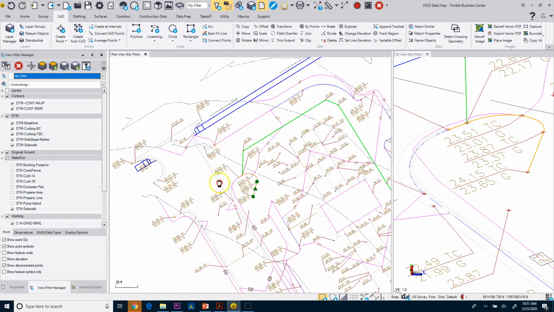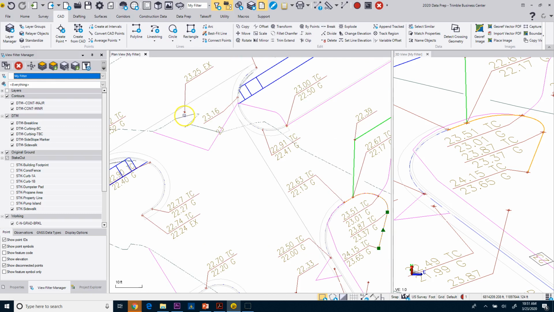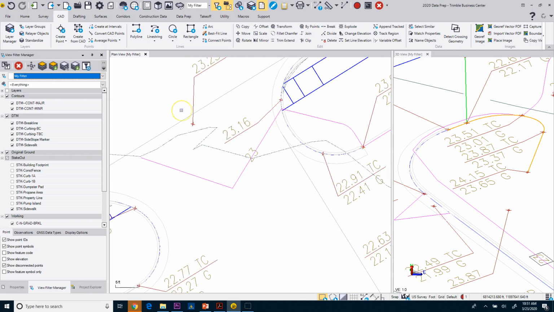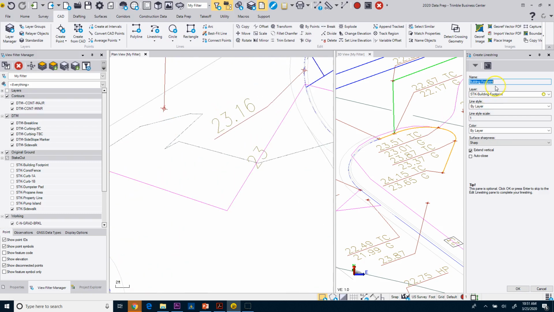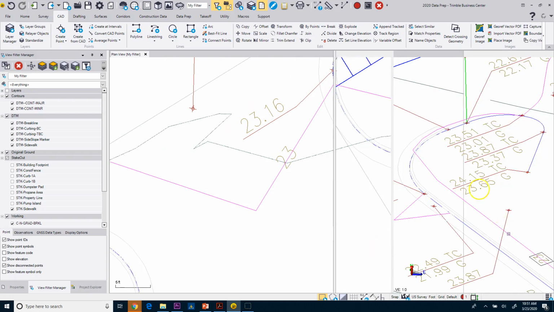Okay. Now this line over here, for this crown, this break line, I need to basically just draw a line through these high points and these spot shots. So I could use the property line, but I'm just going to use a line string, and this one's just going to be, we'll call it break line crown road, and we're going to put it on that DTM break line layer. I'm going to click OK.